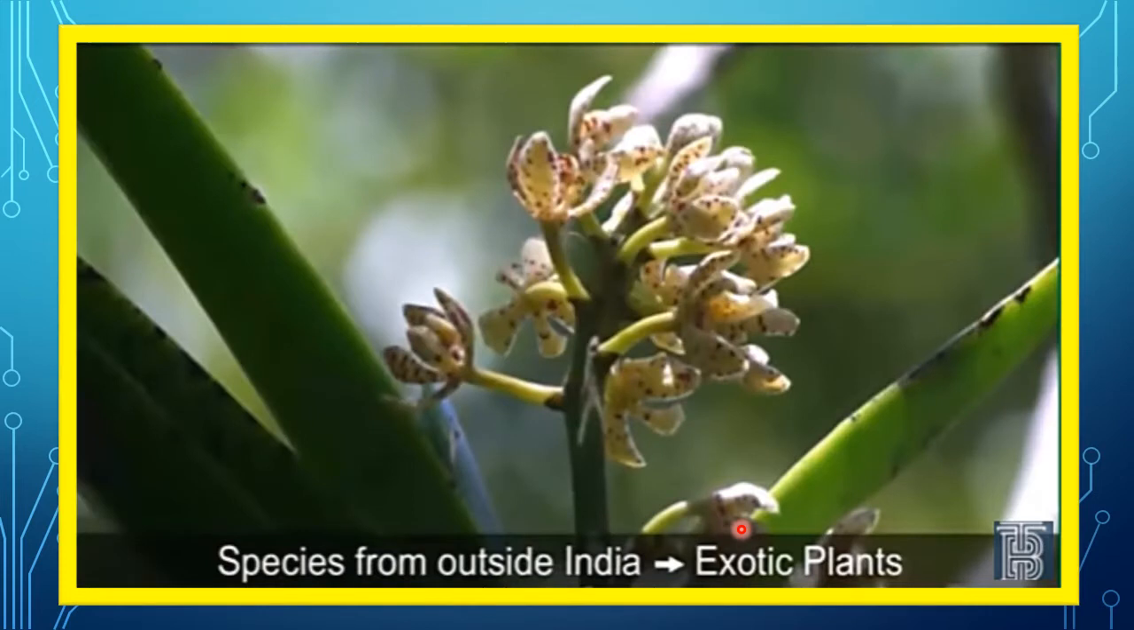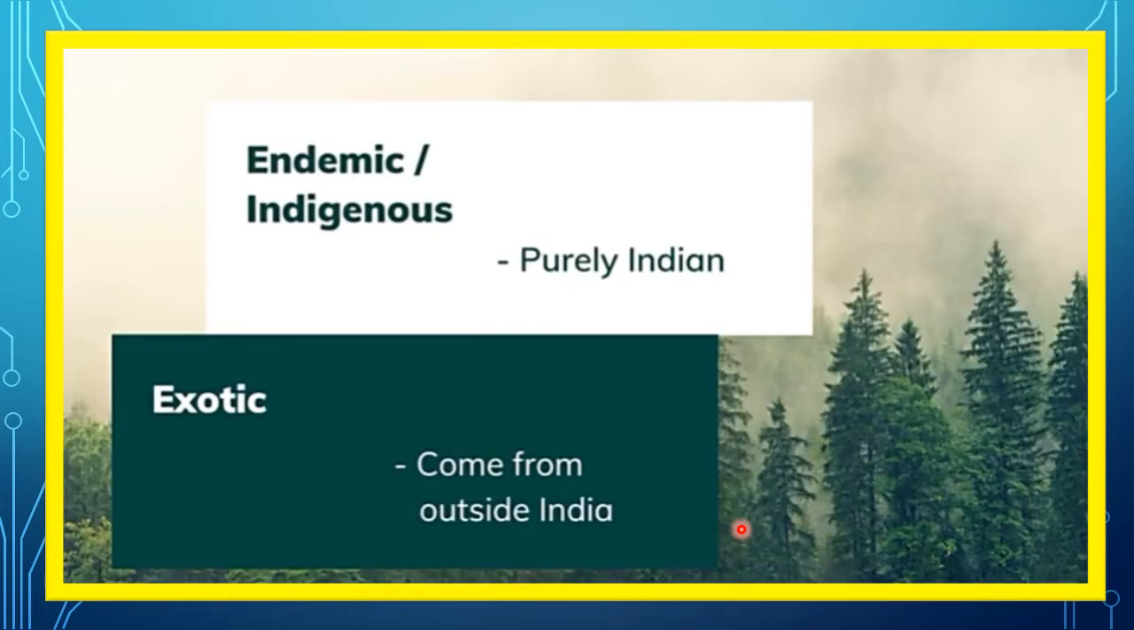Now plant species which come from outside India are called exotic plants. So children, vegetation which is purely Indian is called endemic or indigenous, and plants which come from outside India are called exotic plants.